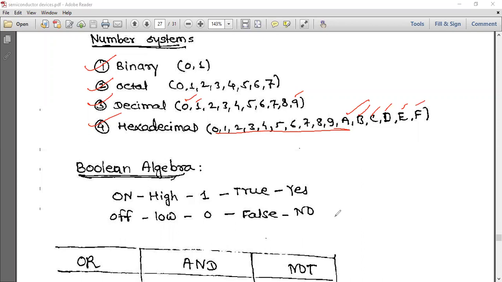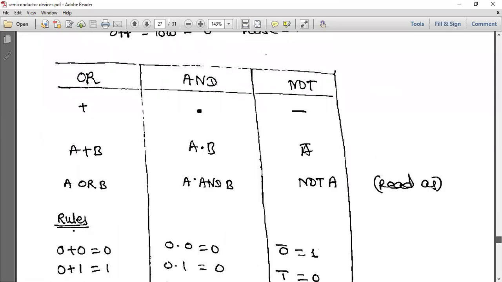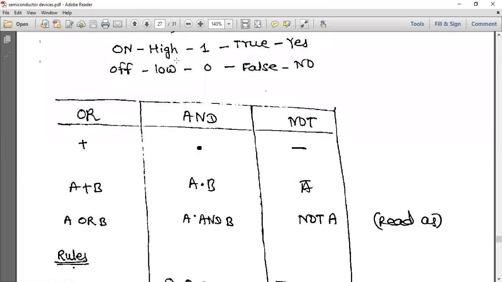Okay, next is Boolean algebra. Now see, on or high is indicated by 1, we can even say it as true or yes. Off means low, and 0 is indicated by false or no. So OR, AND, NOT: OR is denoted by plus, AND is denoted by dot, NOT is denoted by a bar.